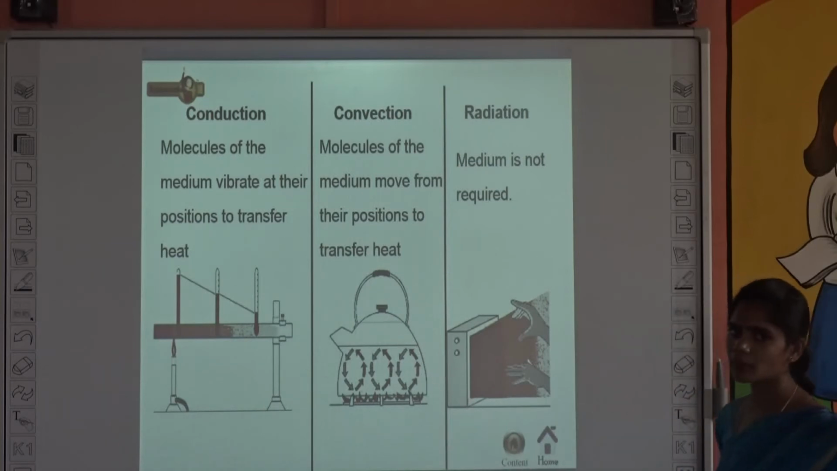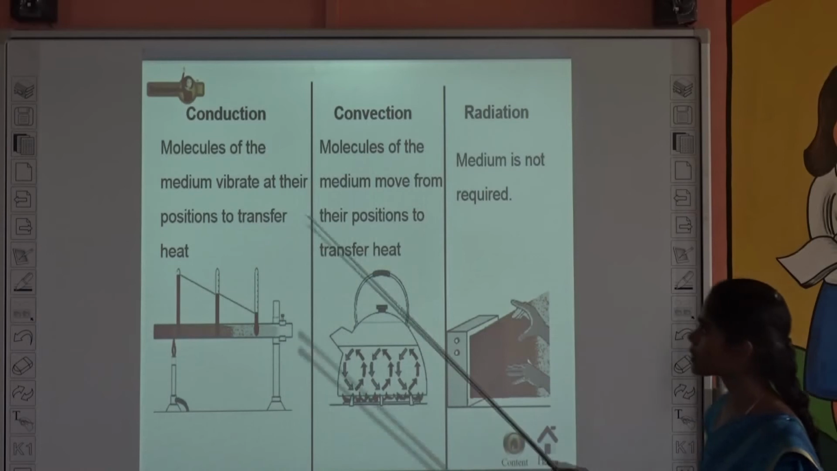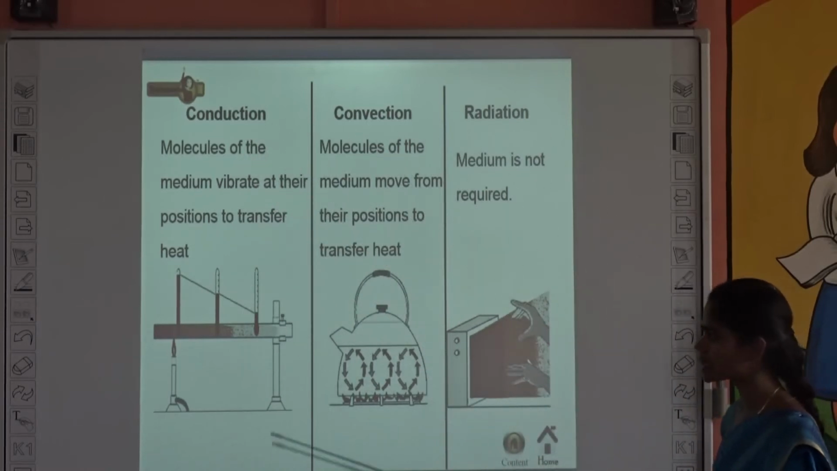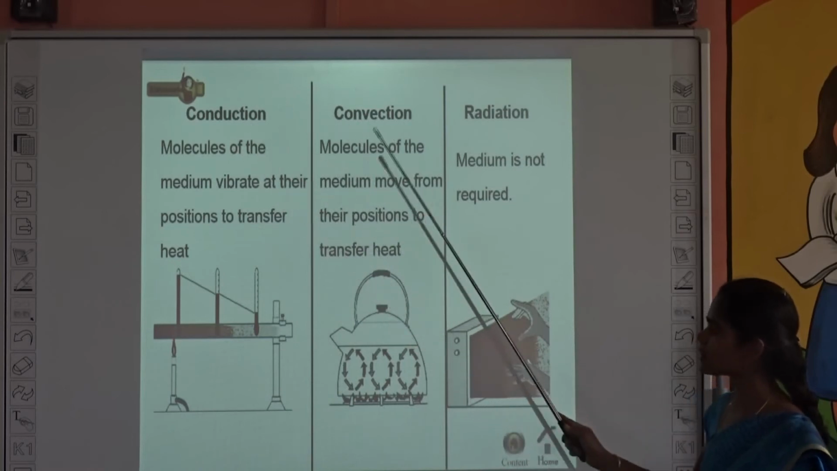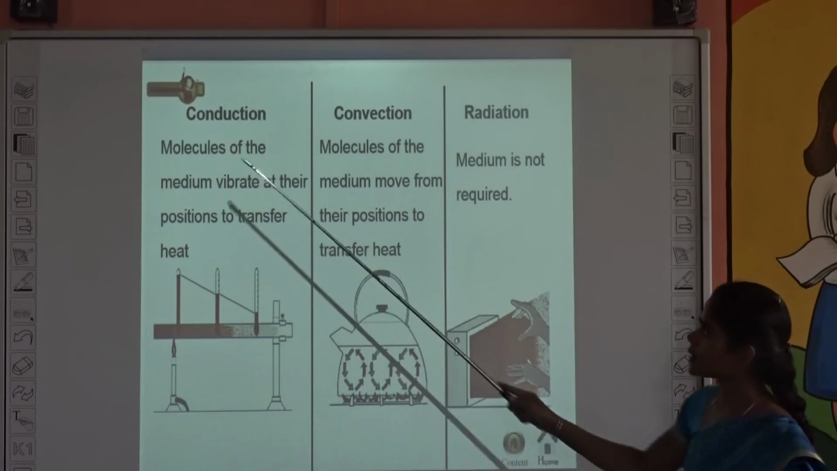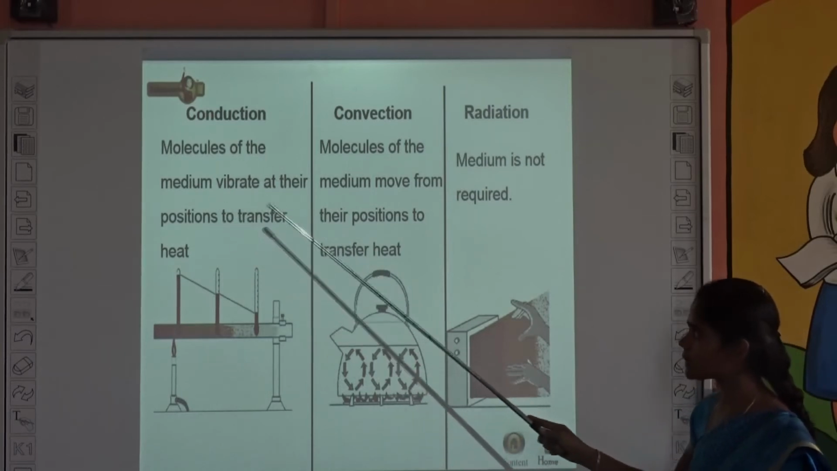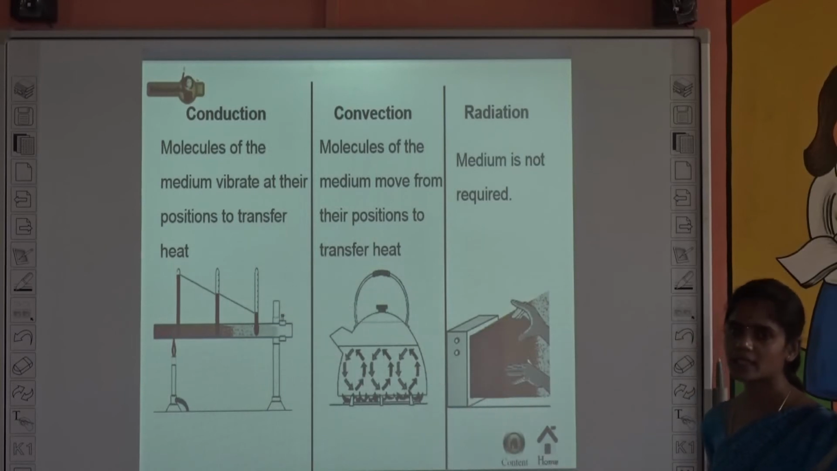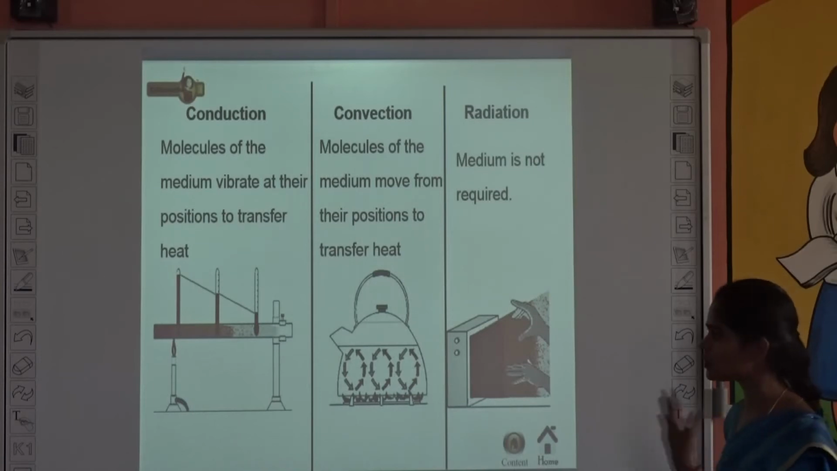See, there are 3 modes of transfer of heat. One is conduction, and radiation. What is the first one? Conduction and radiation. What is called conduction? The molecules of the medium vibrate at their positions to transfer heat. They do not move from their position, but they vibrate in their position and transfer heat from one end to another.